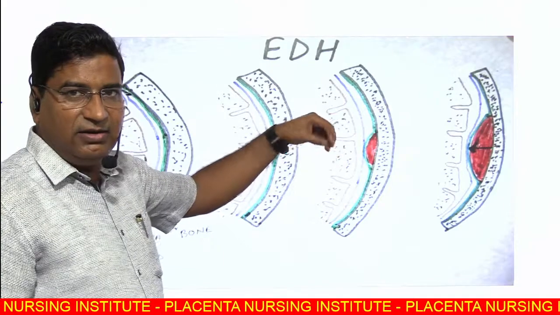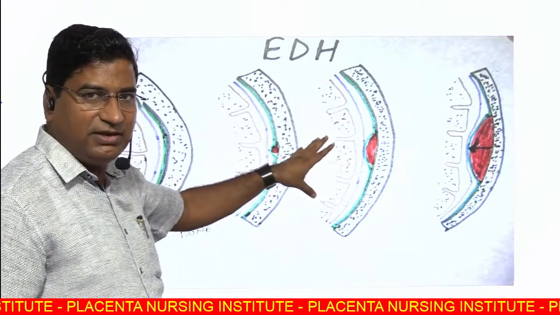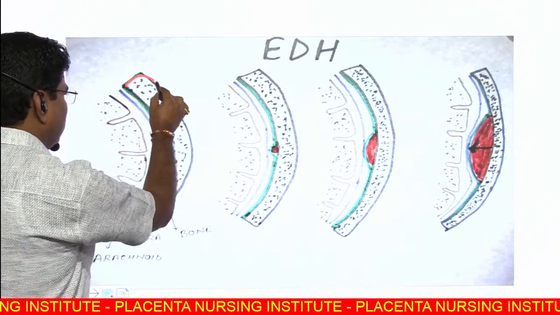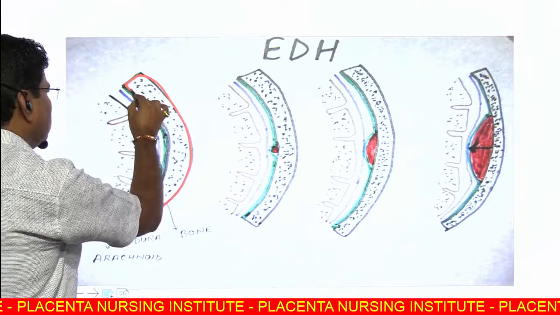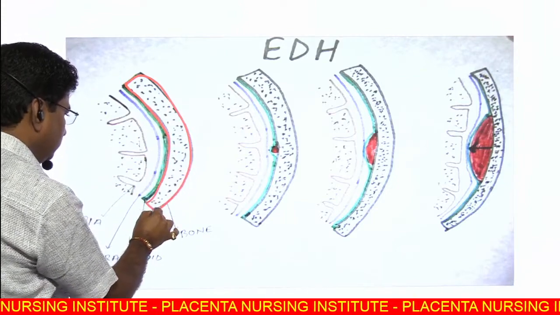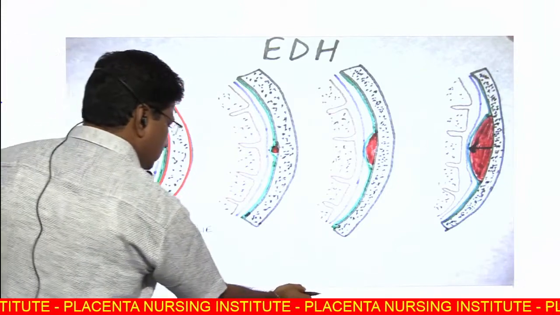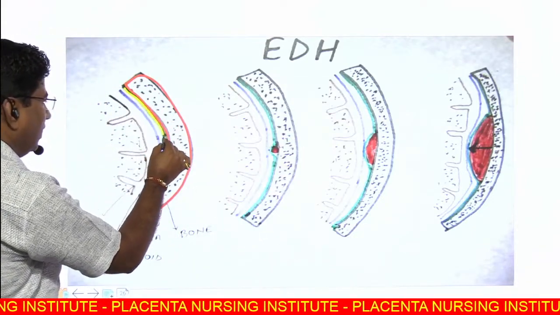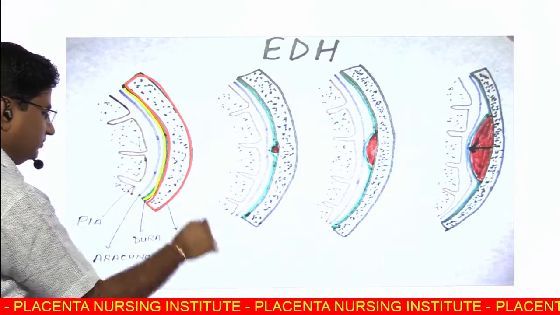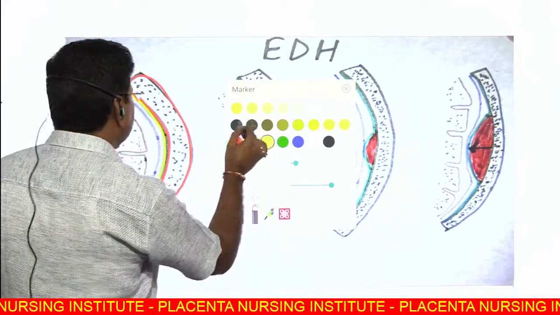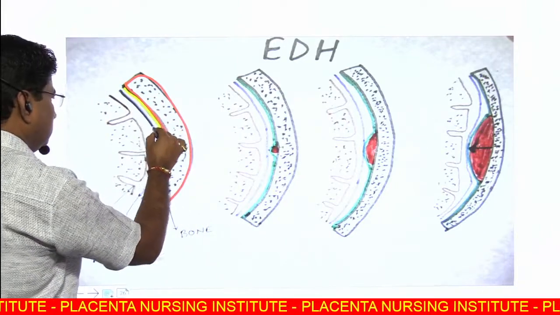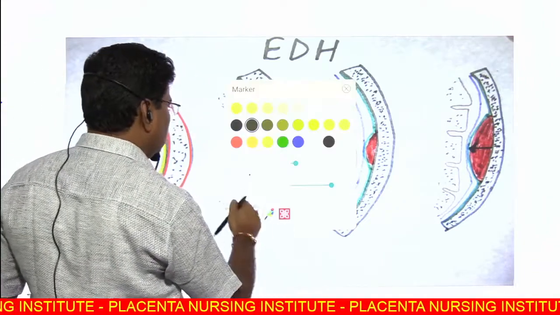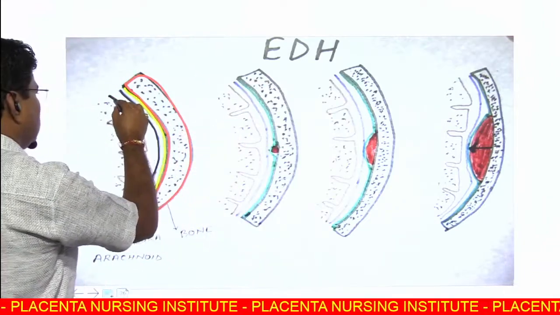This is the classical representation of intracranial hemorrhages. This is bone, this is dura, this is arachnoid, this is pia.